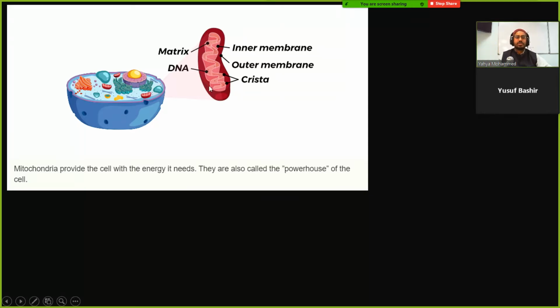So the mitochondria looks like this. It has inner and outer membranes. And mitochondria create ATP, right, they create the ATP.